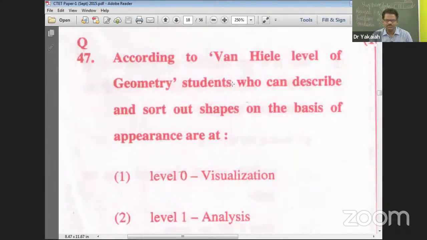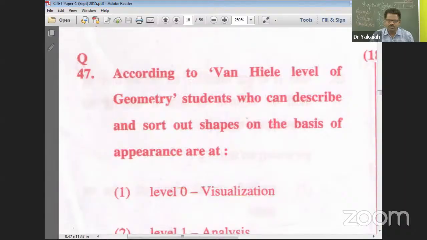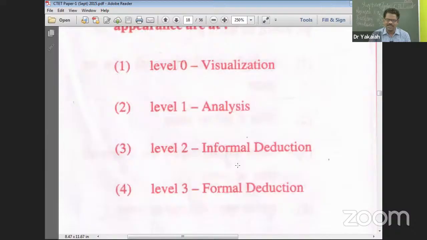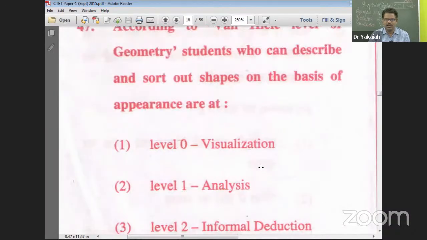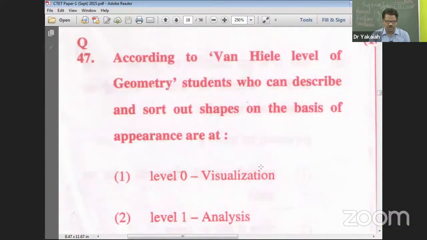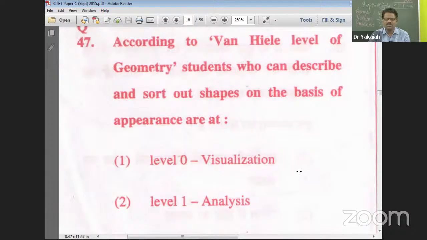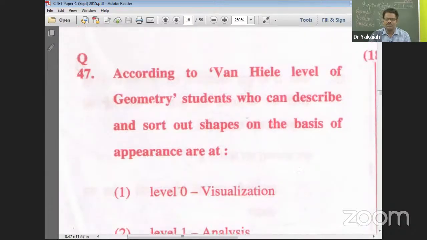47. According to Van Hiele's levels of geometry, students who can describe and sort out shapes on the basis of appearance are at level 0 visualization, level 1 analysis, level 2 informal deduction, and level 3 formal deduction. 47, option 1, level 0 visualization.